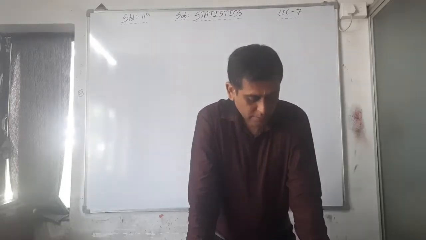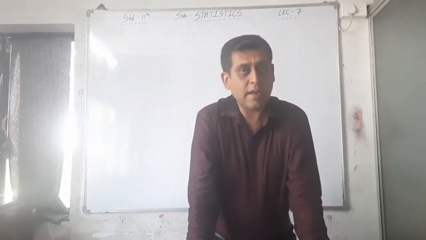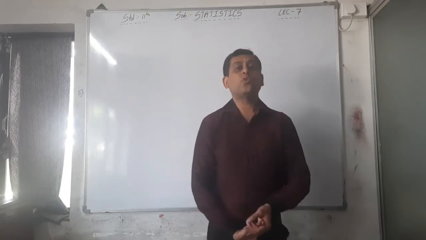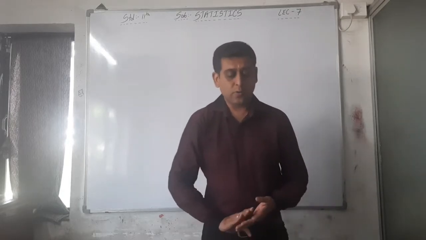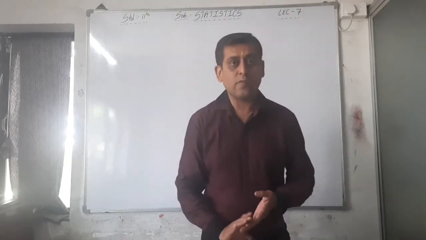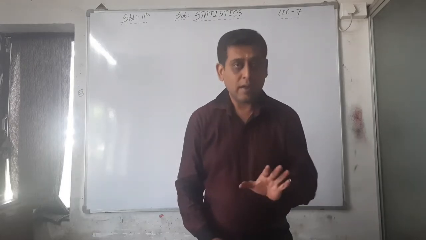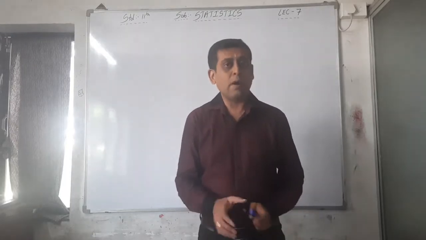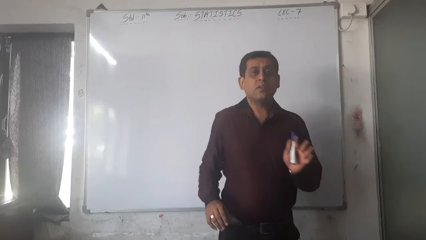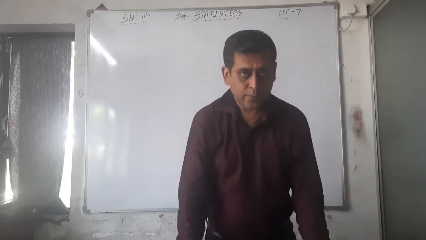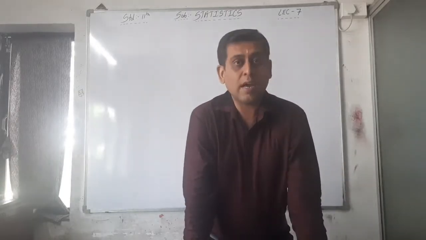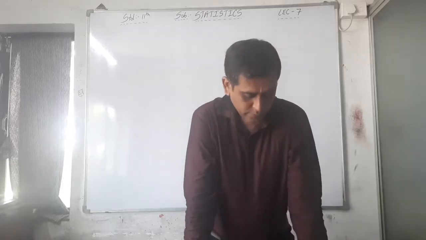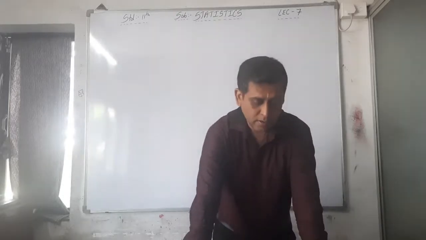I am reading: median, quartile, decile and percentile. These four are measures of positional average. First of all, we have to know about the median, and I think you all know about the median because it is covered in 10th standard. But the new things are quartile, decile and percentile. We will start with the median.